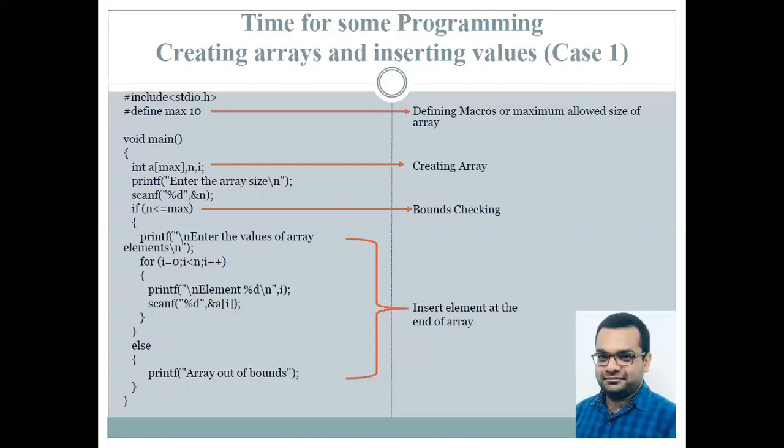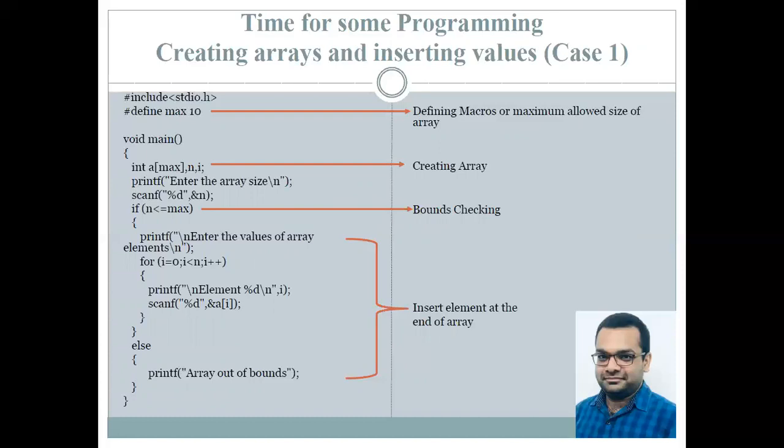Now, through the program, next is the printf statement and the scanf statement. Printf asks one to enter the size of the array. Now, mind you, this size is different from the max that we have declared over here, because this size of the array is going to keep a record of the number of elements that we are going to store into the array, and this is always less than or equal to the max. This is very important. Why? Now you can see that is imposed in the next line, in the if statement.